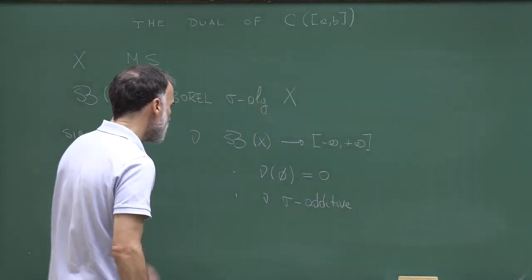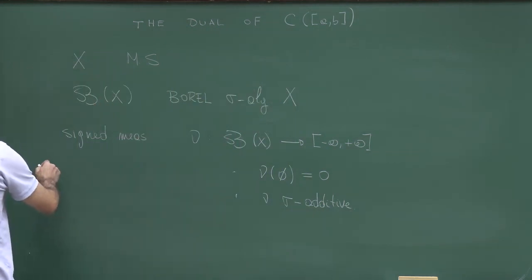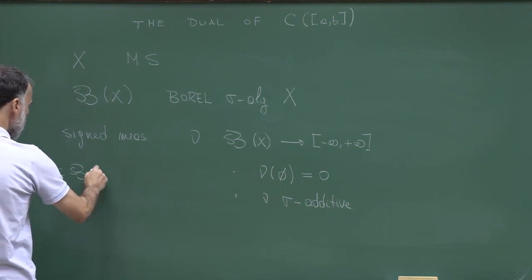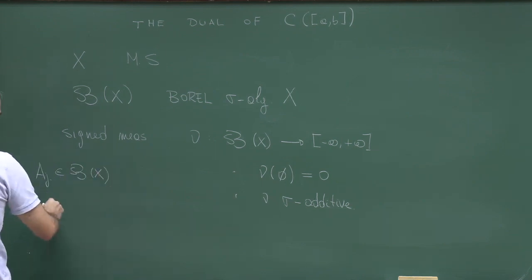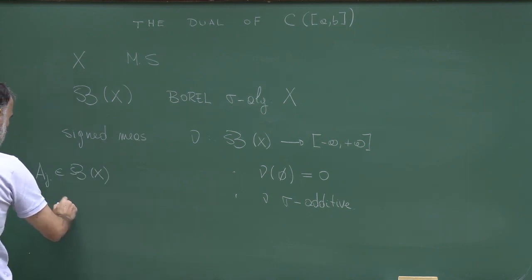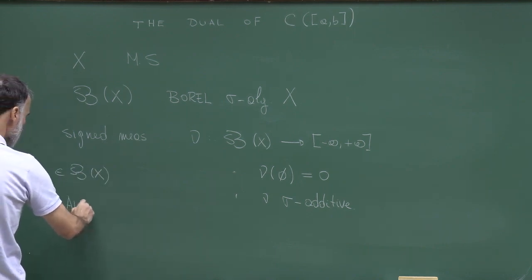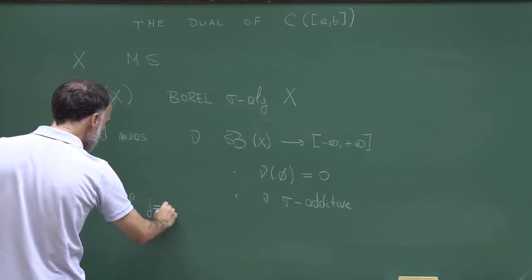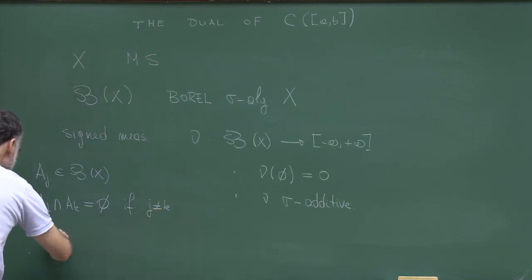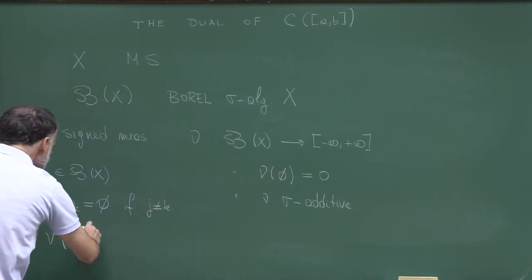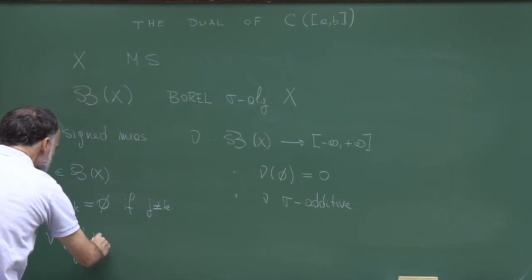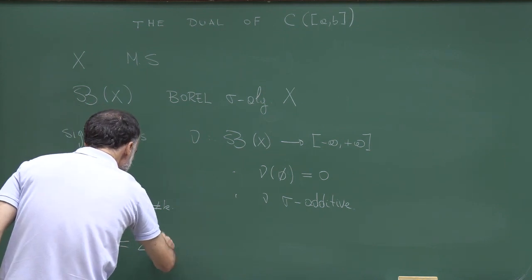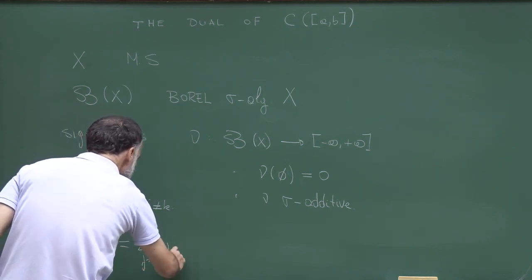Let me recall what sigma additive means. It means that if I take A_j, a collection of sets in the Borel sigma algebra B(X) which are disjoint two by two, that means that A_j intersection A_k is equal to the empty set if j is different from k, then the measure of the union of A_j is equal to the sum of the measures.